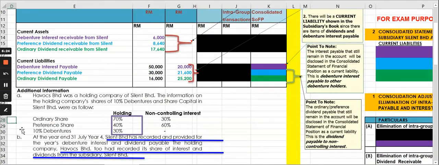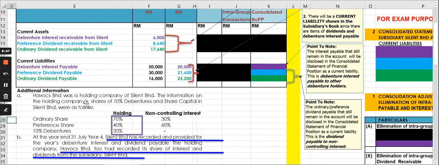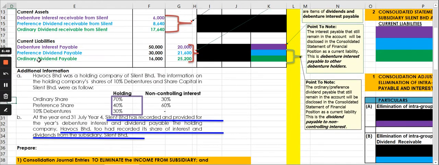You have the additional information. Havoc was a holding company, and the information of the holding company of the 10% debenture and share capital in Silent were as follows. So these are the percentages acquired by the parent or holding company: 70% for the ordinary shares, 40% for the preference shares, and these preference shares relate to the preference shares that have the dividends here.